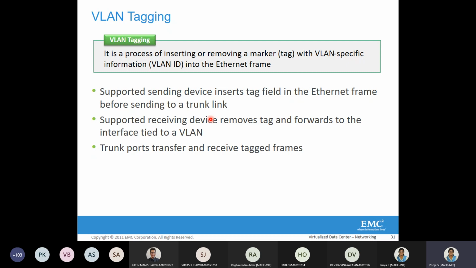When you use a trunk link, you have to add the VLAN ID to it, and adding that VLAN ID to the Ethernet frame is called VLAN tagging. I hope the virtual LAN concept is easy to understand.